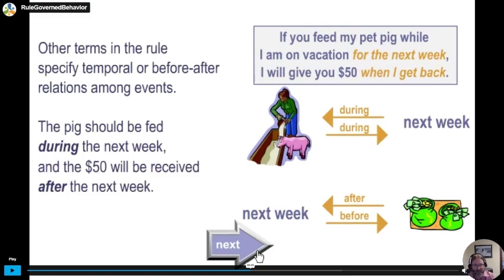If you start feeding the pig and then you look under the tray to find the money, you're not going to find it, right? Because the cues are telling you that the $50 is going to be received when the neighbor gets back. So in this way,